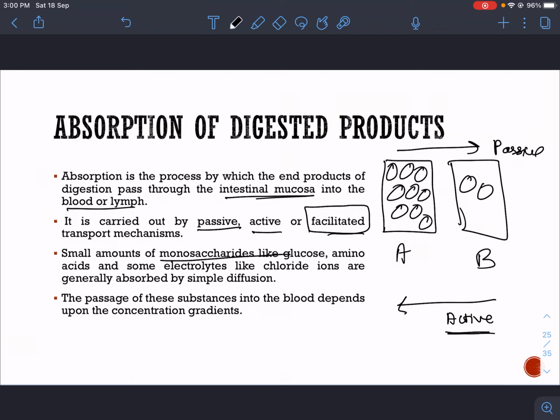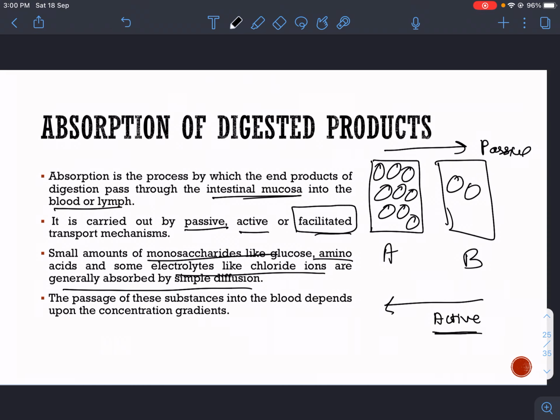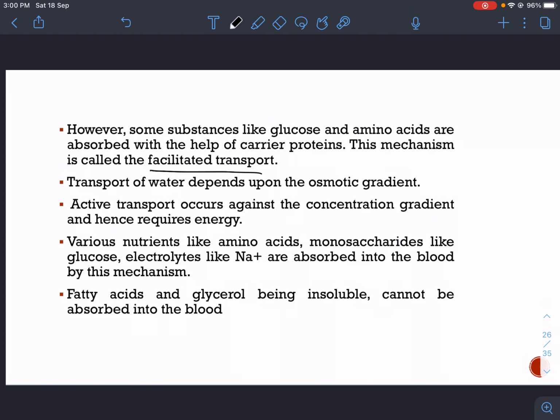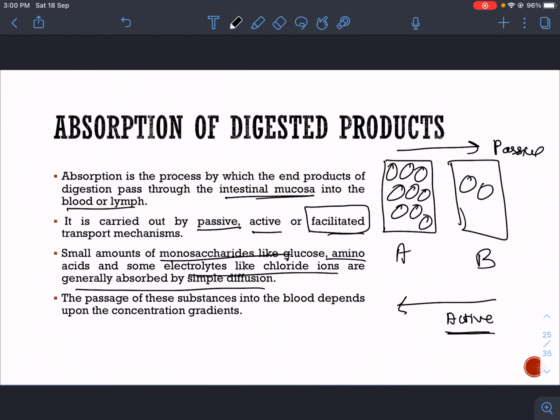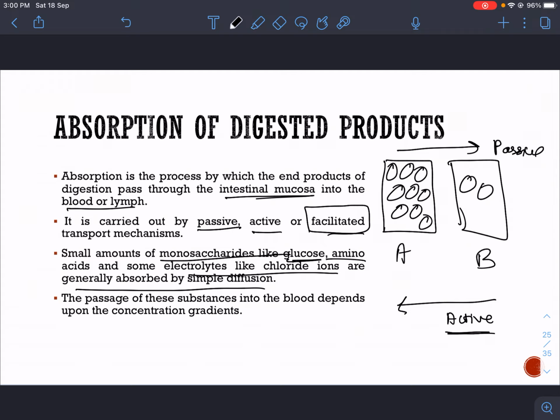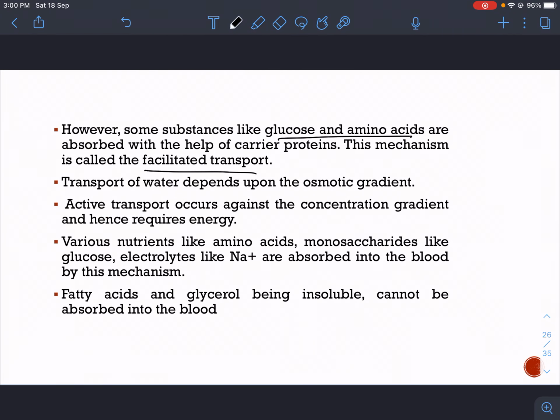Small amounts of monosaccharides like glucose, amino acids and other electrolytes like chloride ions are generally absorbed by simple diffusion, that is passive. The passage of these substances into the blood depends upon the concentration gradient, and they move along the gradient. However, some substances like glucose and amino acids are absorbed with the help of carrier proteins. This mechanism is called facilitated transport. So they move along the gradient, but they need carrier proteins to help them.